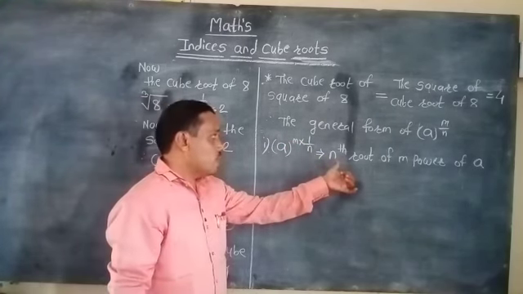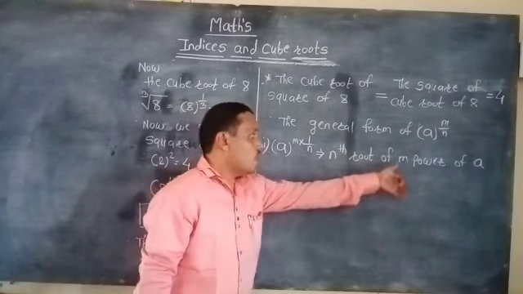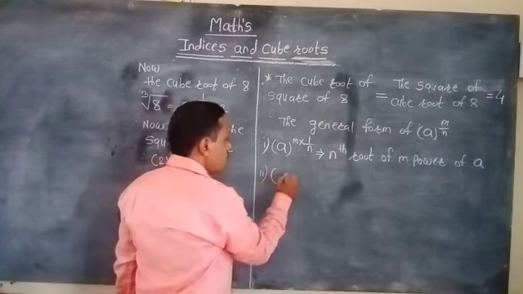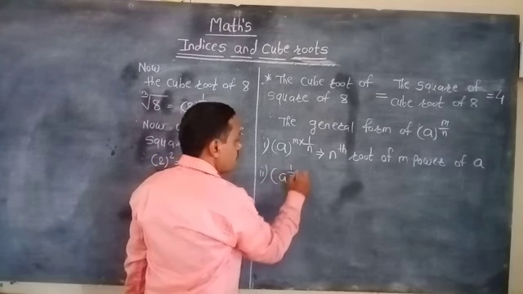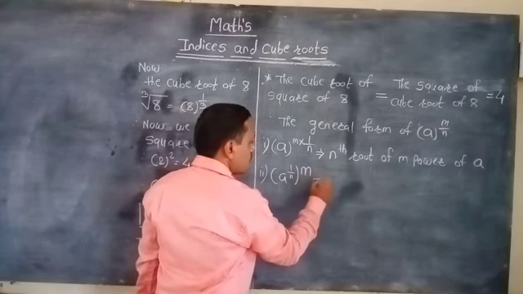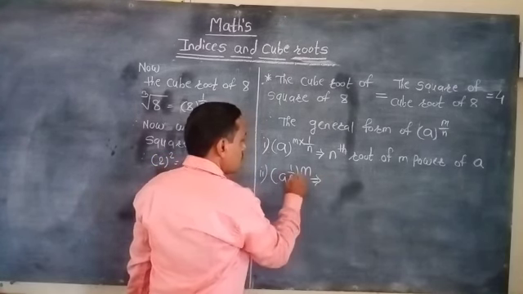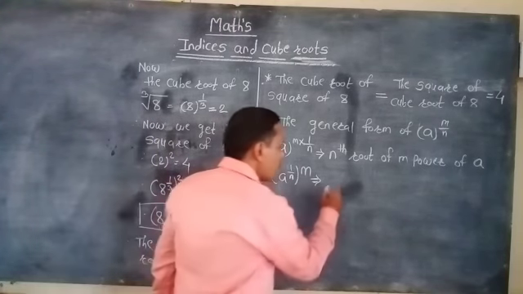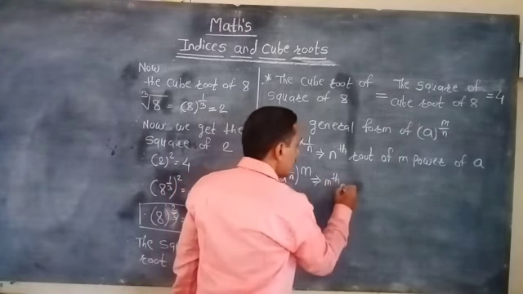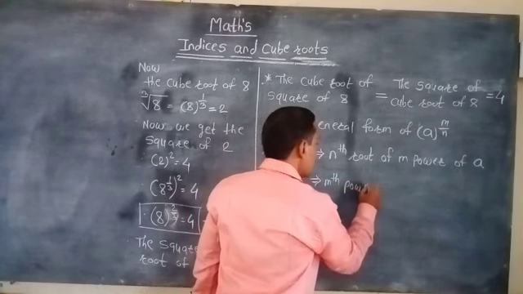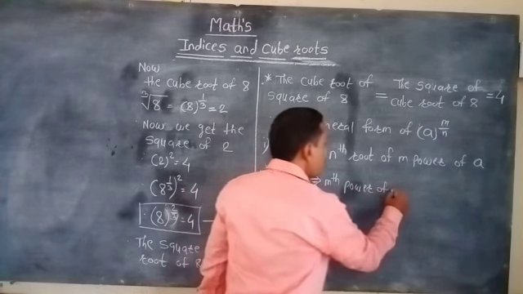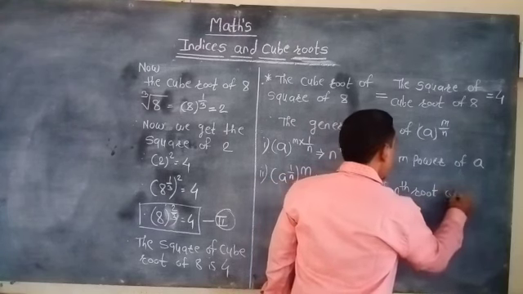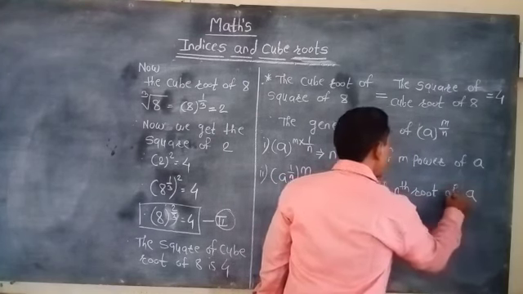So we can express it as the nth root of m power of a, or if we express it in the other form, we can read it as the mth power of nth root of a.